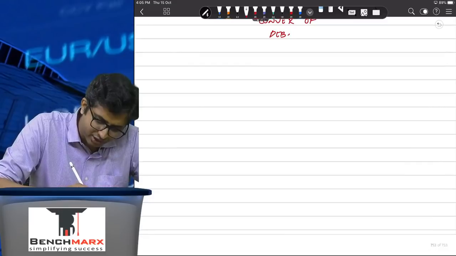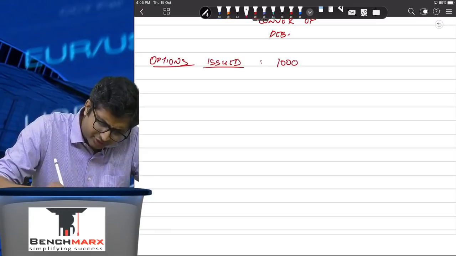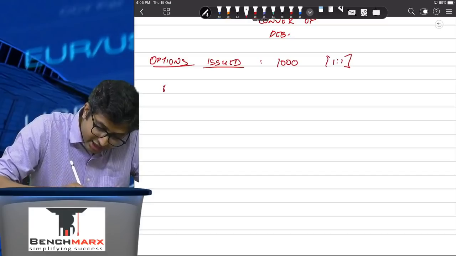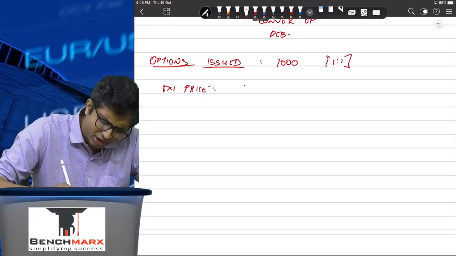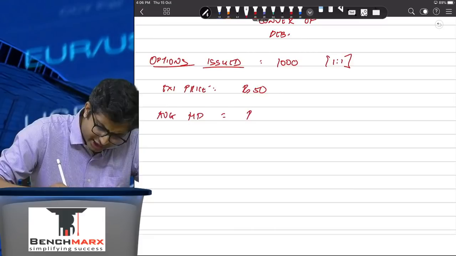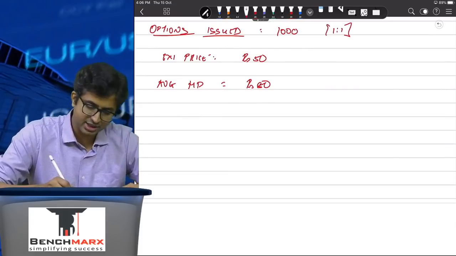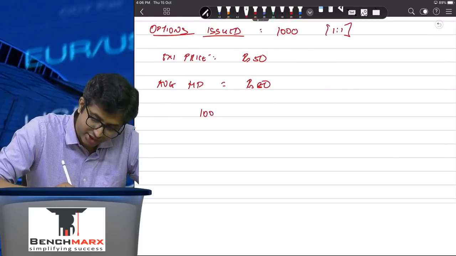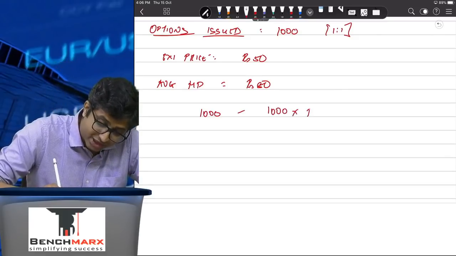in case of options, let us say there are options that are issued by the entity, and there are, let us say, 1,000 such options with a conversion ratio of 1:1. Let us say the exercise price is rupees 50, which means for conversion they will pay 50, and let us say the average market price during the year is rupees 80. So what will happen is, when options are exercised, you will actually end up issuing 1,000 shares. However, at the same time, you will also receive money, that is 1,000 shares into rupees 50.